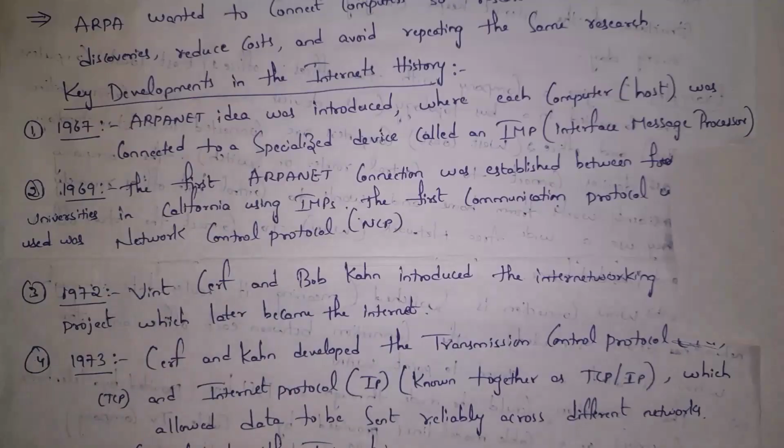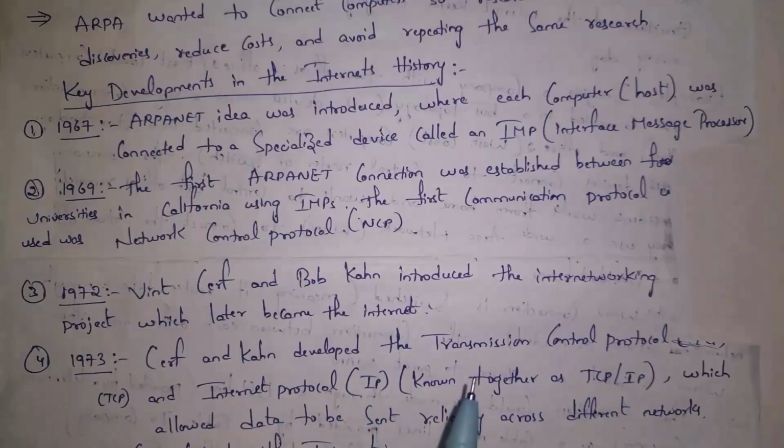In 1972, Vint Cerf and Bob Kahn, two researchers, introduced the Internetworking project, which later became the Internet. Guys, actually Internet stands for Internetworking. In 1973, Vint Cerf and Bob Kahn developed the TCP/IP protocol. At present, we are using the TCP/IP protocol on the Internet for communication, where TCP stands for Transmission Control Protocol and IP stands for Internet Protocol. This protocol allows different networks to communicate with each other using the Internet. This is all about the history of the Internet.